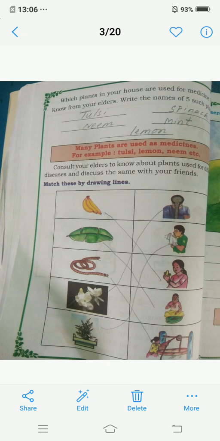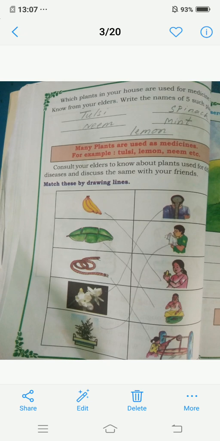Next, rope. On the A side, in the third line, rope is there. We use this rope for taking water from the well. On the B side, that is in the fifth picture, one girl is taking water with the help of the rope. Next, flower. This is a jasmine flower. See on the B side, in the first line, one woman is keeping the flowers on her head. So we keep these flowers on the head.